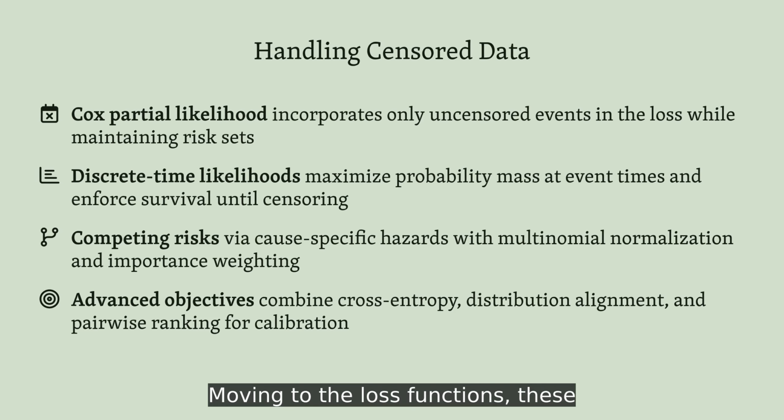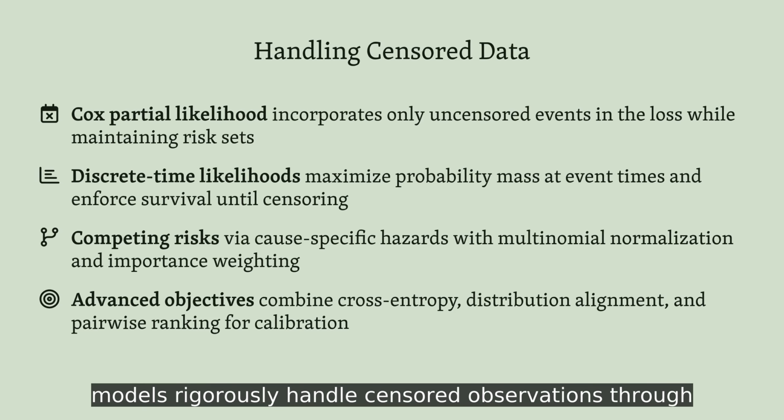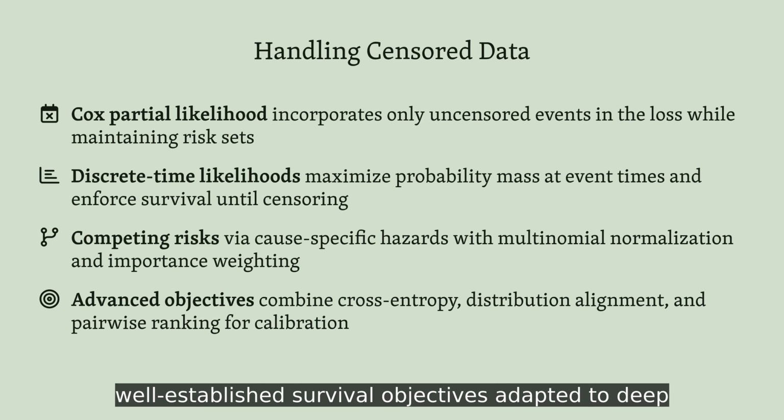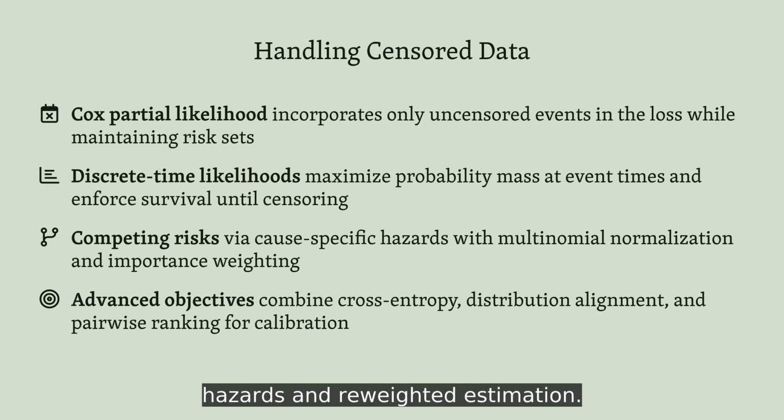Moving to the loss functions, these models rigorously handle censored observations through well-established survival objectives adapted to deep architectures. Cox partial likelihood ensures uncensored patients contribute log-ratio terms, while censored individuals populate risk sets, and discrete-time approaches model bin probabilities with careful treatment of competing risks through cause-specific hazards and reweighted estimation.